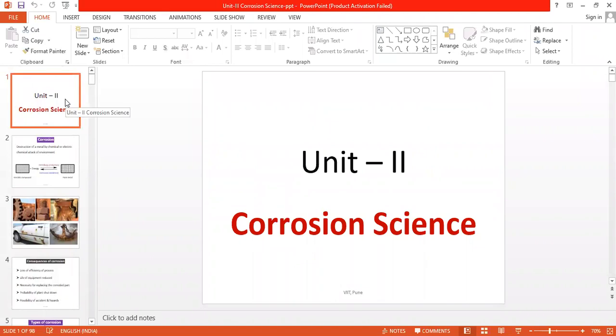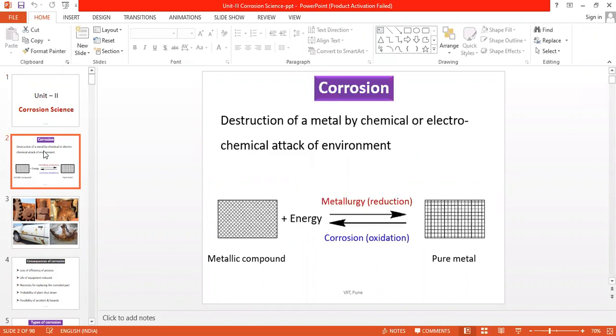So, we have to discuss what corrosion science is. It is a branch of chemistry in which we are going to study all about the corrosion process. Now, we can define corrosion as the decaying or destruction of metal due to its chemical or electrochemical reaction